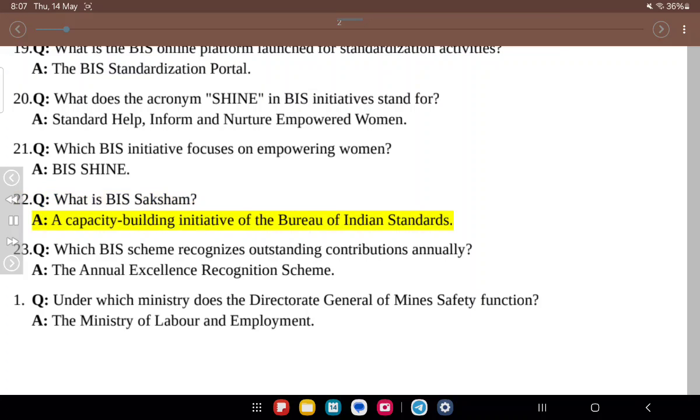22. Q. What is BIS Saksham? A. A capacity building initiative of the Bureau of Indian Standards. 23. Q. Which BIS scheme recognizes outstanding contributions annually? A. The Annual Excellence Recognition Scheme.